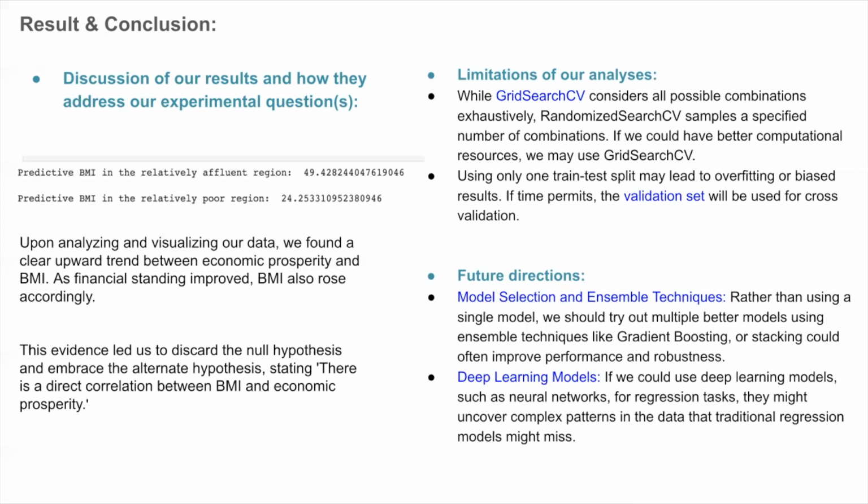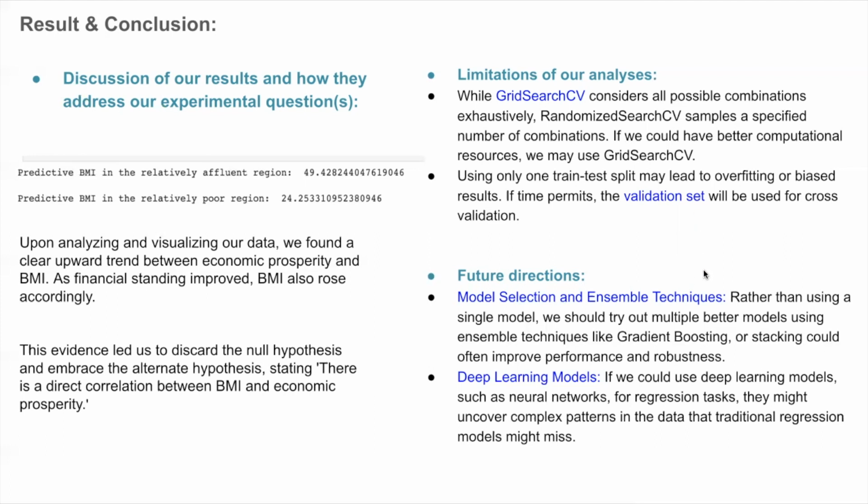While grid search CV considers all possible combinations exhaustively, randomized search CV samples a specific number of combinations. If we had better computational resources, we might use grid search CV. Also, using only one test setting, a train test split, may lead to overfitting or biased results. If time permits, a validation set will be used for cross-validation.